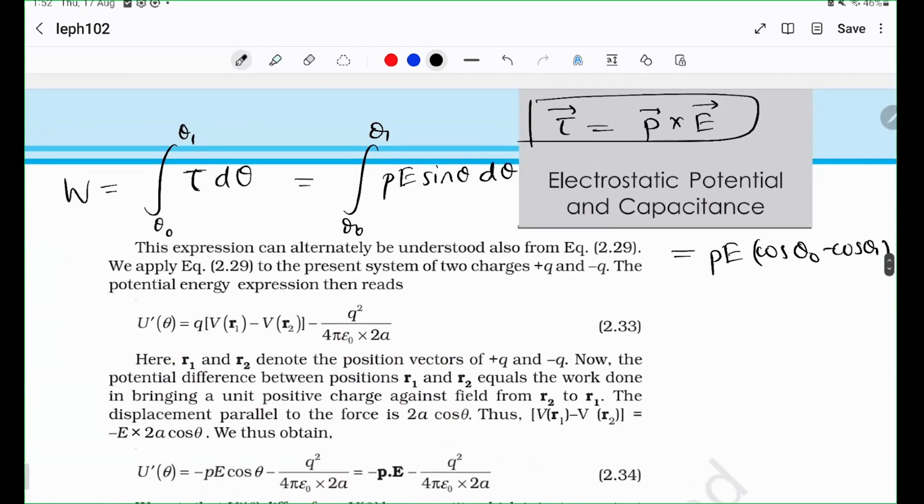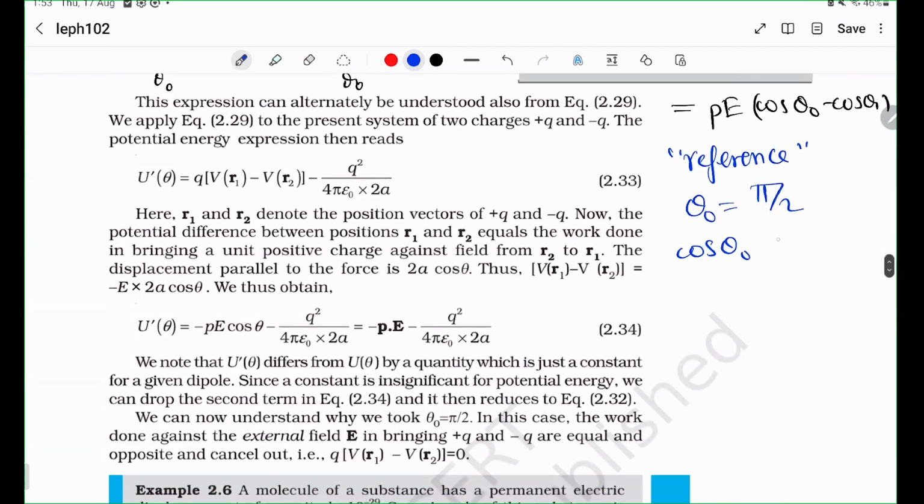Now again, I told you, right? Every time we need to define some sort of potential, we need a reference. Otherwise, it makes no sense. We can always add a random number alpha and everything would remain the same in the universe. It's all relative. So in this case, we just randomly assume, for a good reason, that theta naught is pi by 2, so that we can make cos theta naught a very nice 0. So we say that whenever the dipole is like this and the electric field is like this, the energy is 0. This is a random reference level.